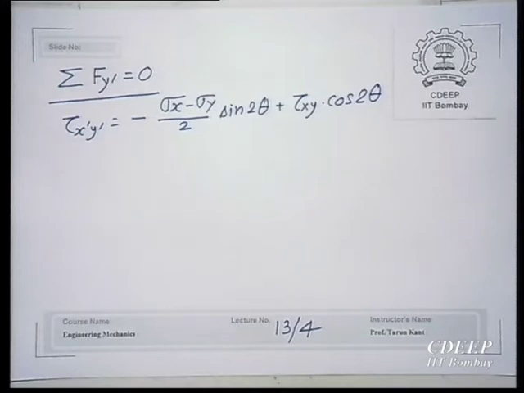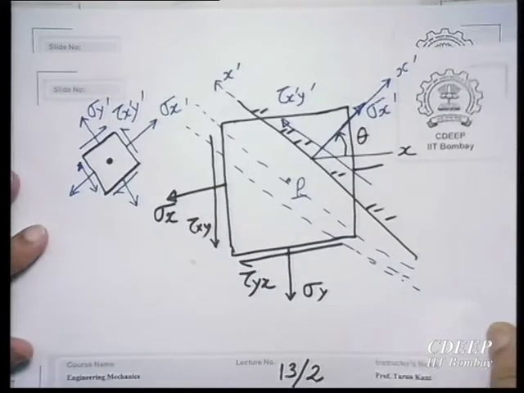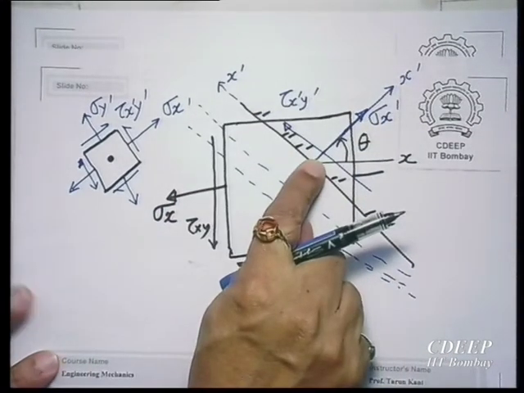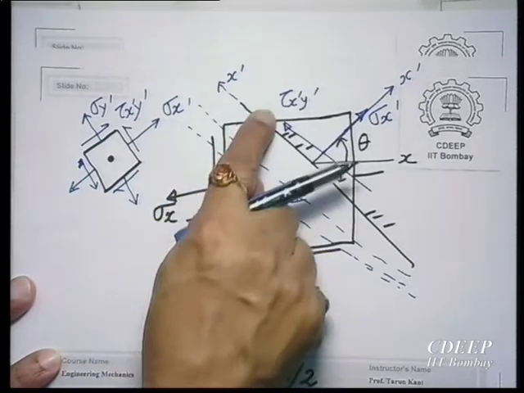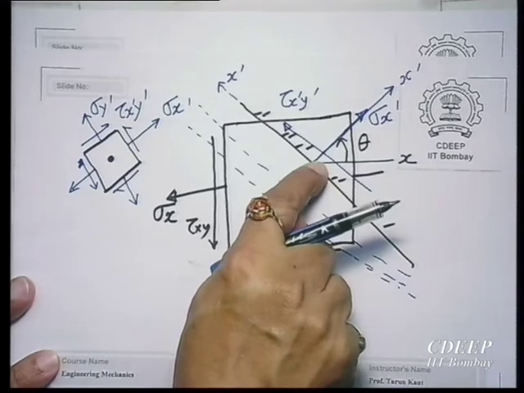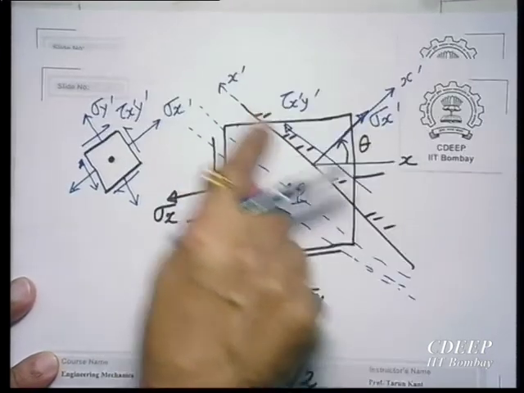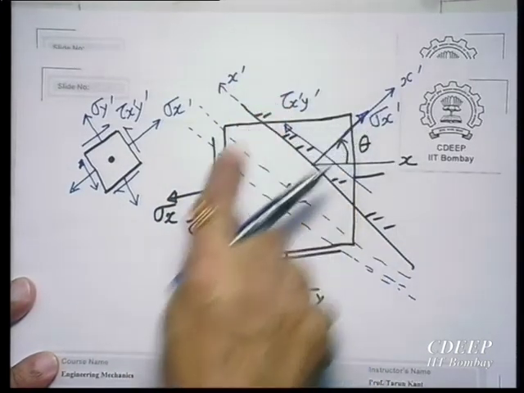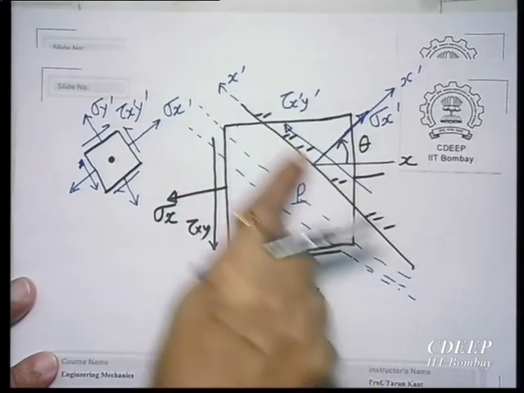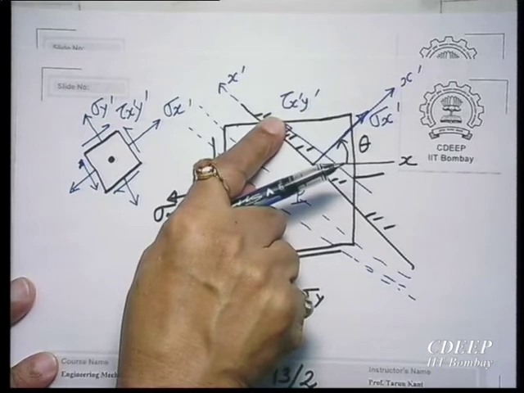So, you know now at any inclined plane what the stresses will be, and since you know this, you can also find out on the y dash plane by putting theta equal to theta plus 90. Then x dash will become y dash and tau xy will become shear stress.